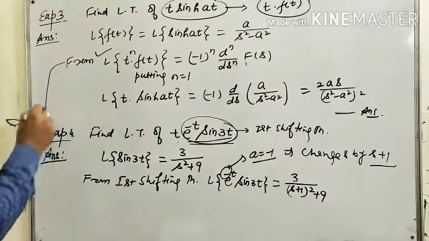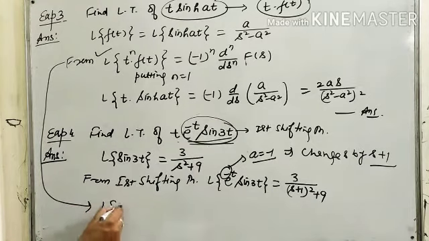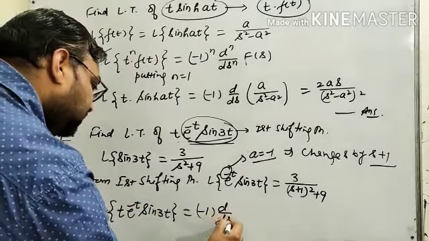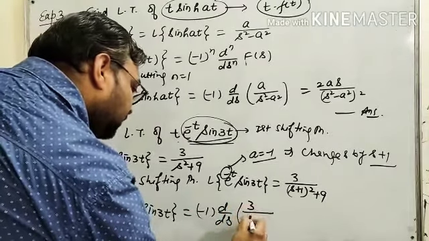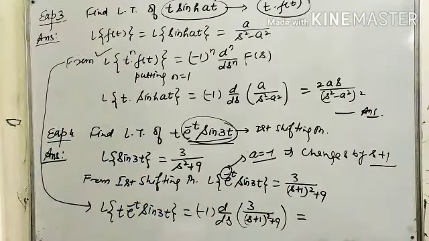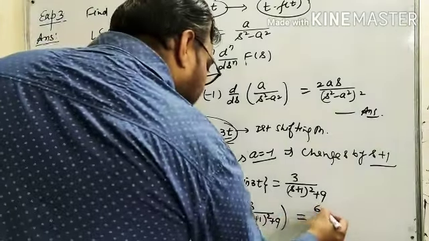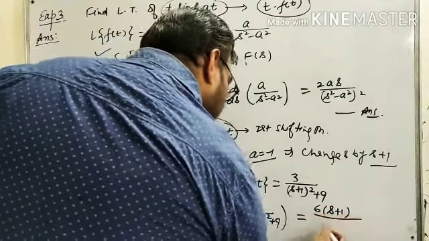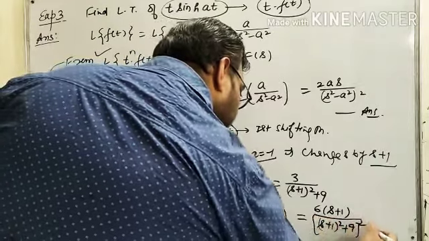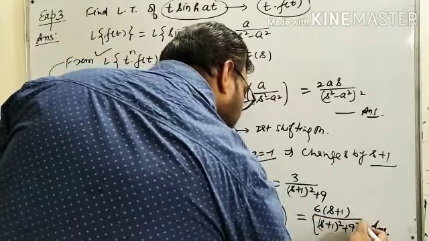Now from this particular formula, Laplace of t e raised to power minus t sin 3t, which is equals to minus 1 d upon ds of 3 upon (s plus 1) square plus 9. So we have to differentiate it with respect to s, and after differentiating, what do we get? 6 times of (s plus 1) upon ((s plus 1) square plus 9) whole square. That is the required answer.